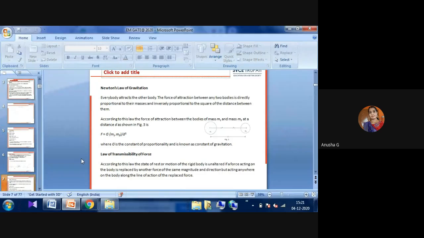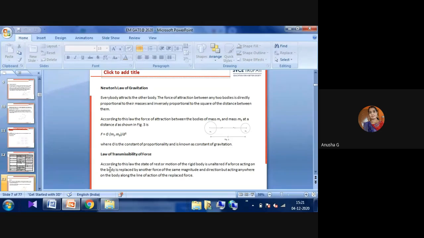The law of transmissibility of forces says that the state of rest or motion of a rigid body is unaltered if a force acting on the body is replaced by another force of the same magnitude and the same direction, acting anywhere on the body along the line of action of the replaced force. Suppose two persons want to move one vehicle; they apply the same force, but with different magnitude and different direction.